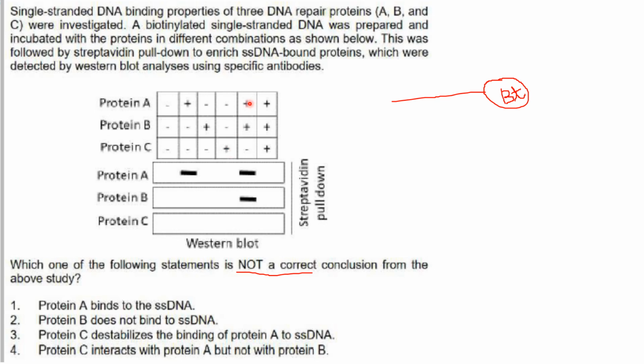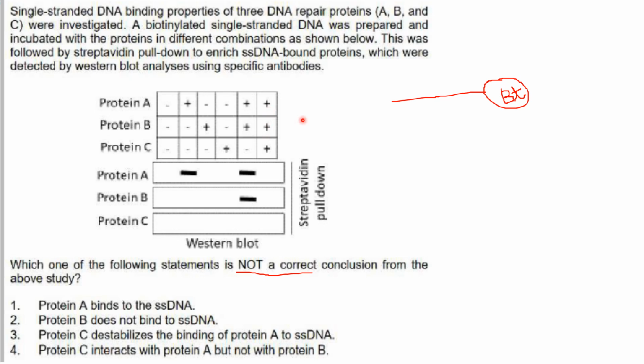But when a combination of protein A and B is added, you get two bands, showing that B must be interacting with protein A. Because you didn't get a band when B alone was added to single-stranded DNA, B doesn't interact with DNA directly, but it interacts with DNA indirectly by binding with A. That is what is seen in this lane. But when C is added, what will C do? No bands are obtained. So C is inhibiting the binding of A to the single-stranded DNA.